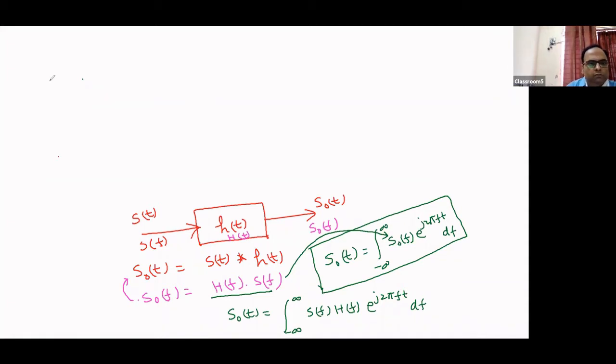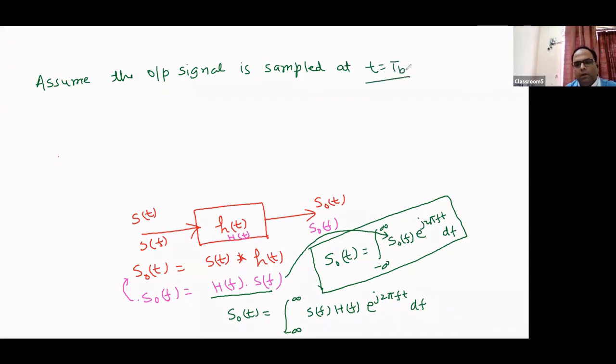So assume the output signal is sampled at t equal to any bit time period Tb.